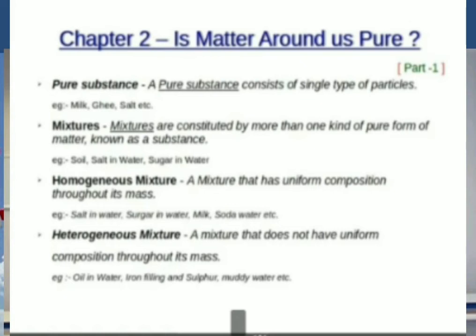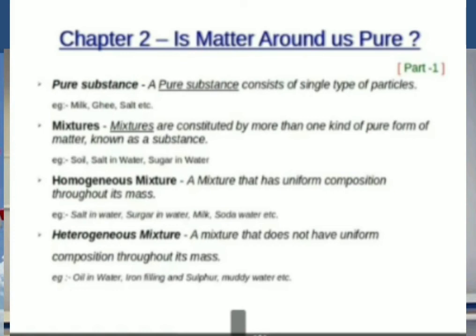For example: ghee, salt, etc. In the case of mixtures, mixtures are constituted by more than one kind of pure form of matter, that is, substances. So a mixture contains more than one substance. Examples: soil, salt in water, sugar in water, etc.